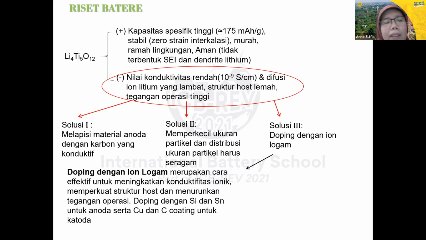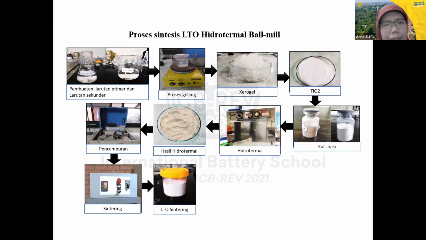So I think this is why we use the LTO, because it is more stable. So this is the synthesis of LTO. We use hydrothermal and ball mill. First of all, we prepare the primary solution, which is actually ethanol with titanium butoxide, and then we make the secondary solution, which is ethanol and water, aqueous. Then we mix them by titration, and then we do a gelling process.